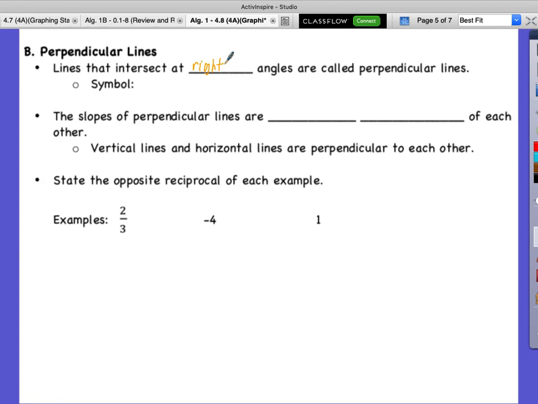Our symbol for this is like an upside down T. It's like an upside down T for a symbol. Because if we look at this upside down T, we can see here, is this a right angle? Uh-huh.